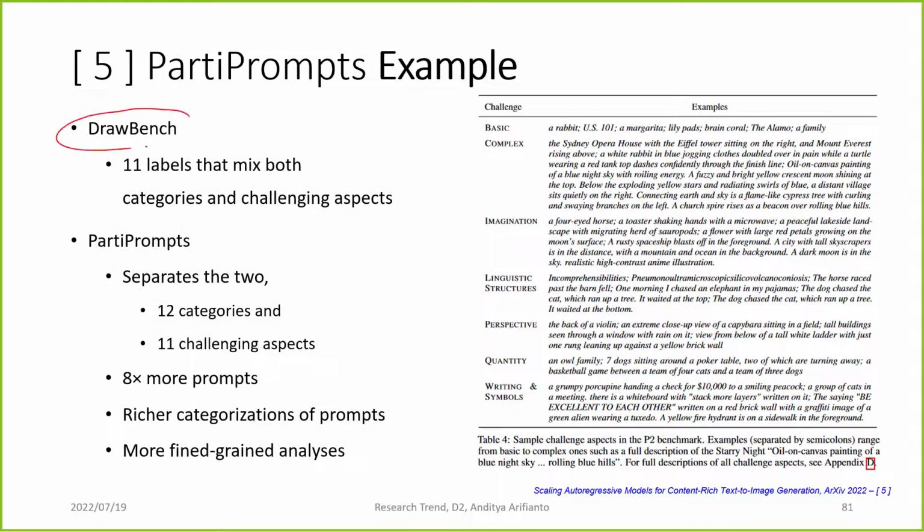So this is PartiPrompts. The difference with DrawBench is that DrawBench only has 11 labels, and PartiPrompts increases the labels, so now it is 23, with 12 categories and 11 challenging aspects. DrawBench only has 200-something prompts, and PartiPrompts has 1,600 prompts. So these are examples, like a basic one, just draw a rabbit or a margarita, or maybe a linguistic structure or a quantity, draw 7 dogs sitting around a poker table, and so on. This is a challenging set, and the same prompts that everyone can use to benchmark their model.